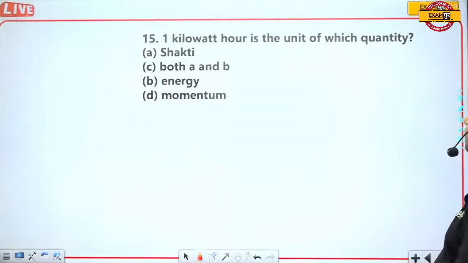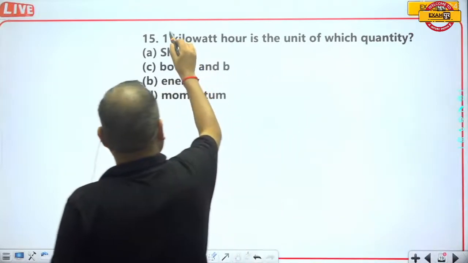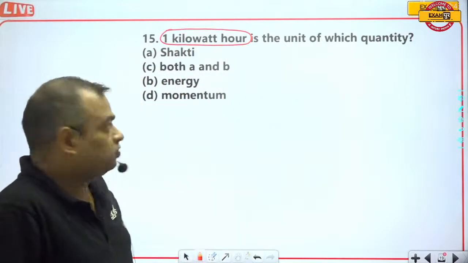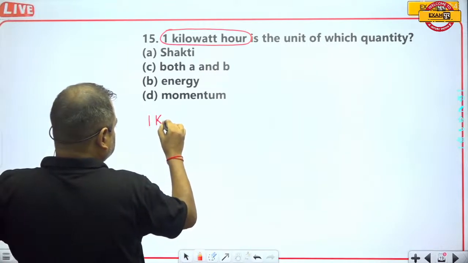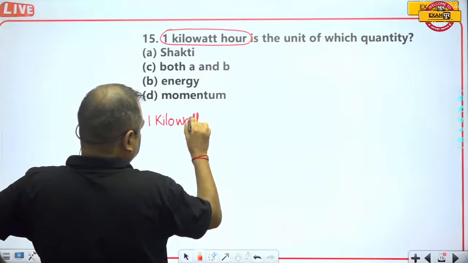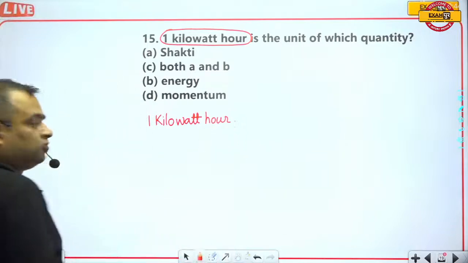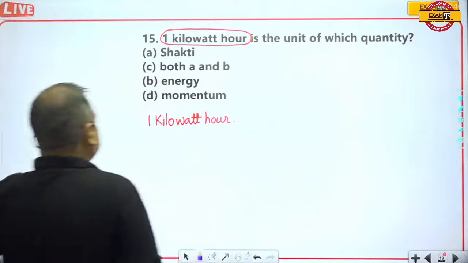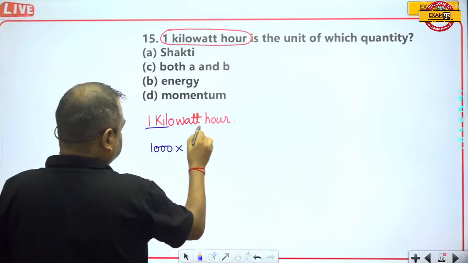1 kilowatt hour is the unit of which quantity? When we talk about 1 kilowatt hour, 1 kilo means 1000 multiplied by watt.